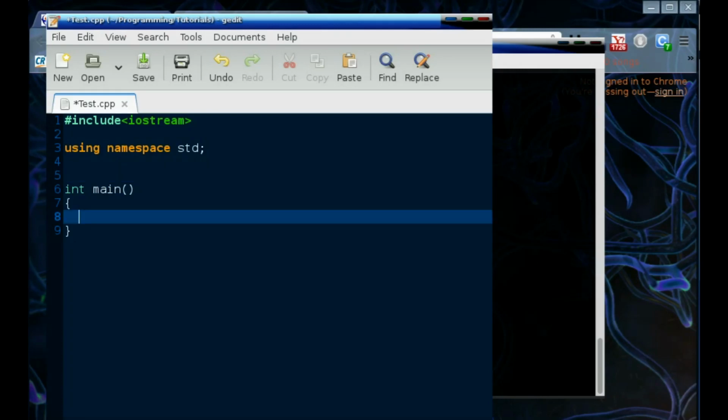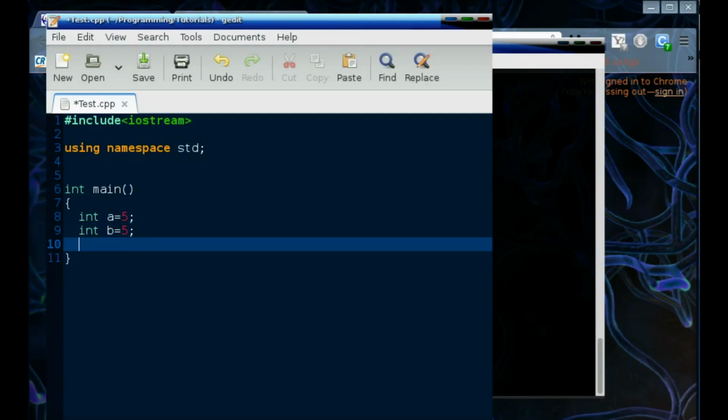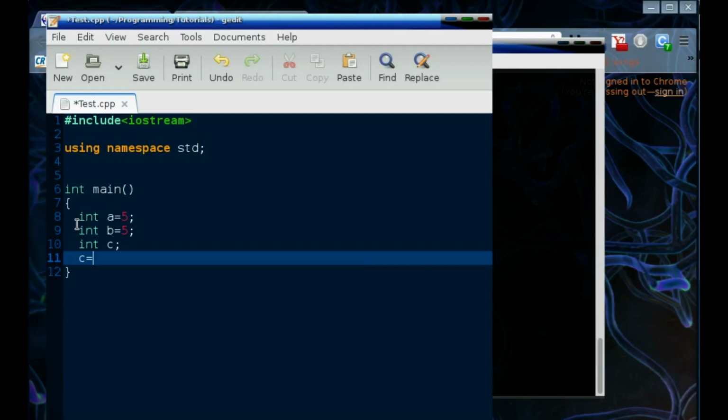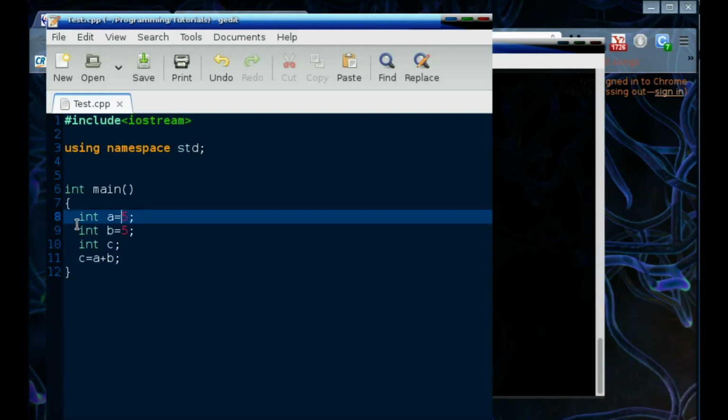So let me say that I have an integer a, and I'm giving it value 5. I have integer b, that's also 5, and integer c that doesn't have a value, and I want to do c equals a plus b. Alright, so what this program does, we all know there's nothing adventurous about it, it's just a simple addition.